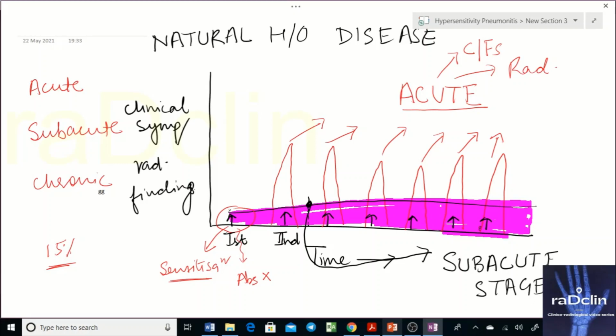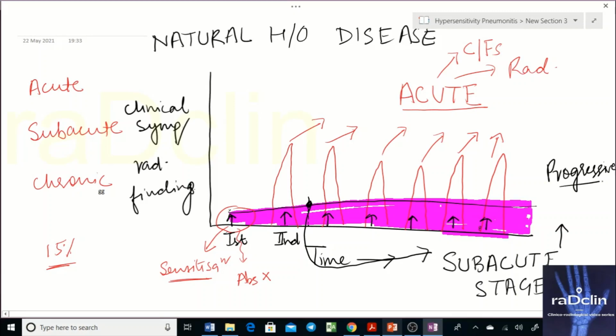But every time he comes to you, he will give you a history of exposure: every time I get exposed to something, I develop symptoms, and I also have symptoms without the exposure, but they are a little bit less. So that is the subacute stage. And this stage is progressive also. What is the meaning of progressive?